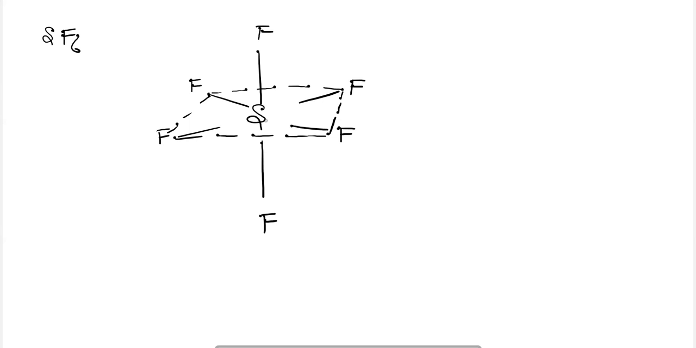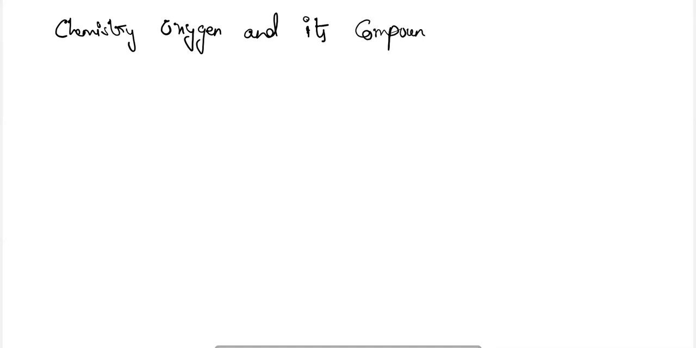Next is the chemistry of oxygen and its compounds. Let's talk about the chemistry of oxygen and its compounds. What is the chemistry of this particular element, oxygen here, and the compounds which are formed with oxygen?